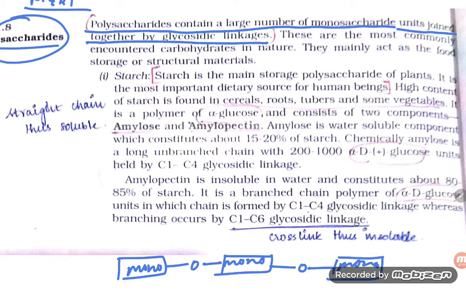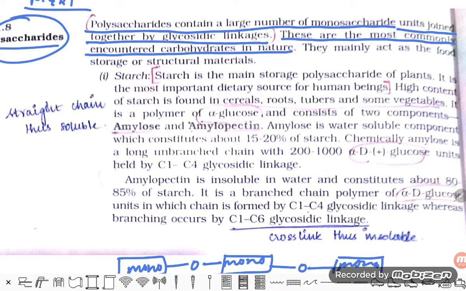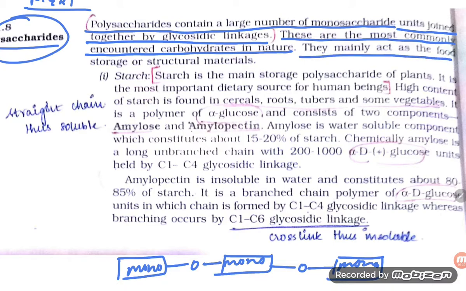Next point, they are saying these are the most commonly encountered carbohydrates in nature. What is the meaning of this? Mostly polysaccharides are there in nature. They mainly act as food storage and structural material. So in plants and animals, they are present in the form of food storage. The first polysaccharide is starch.